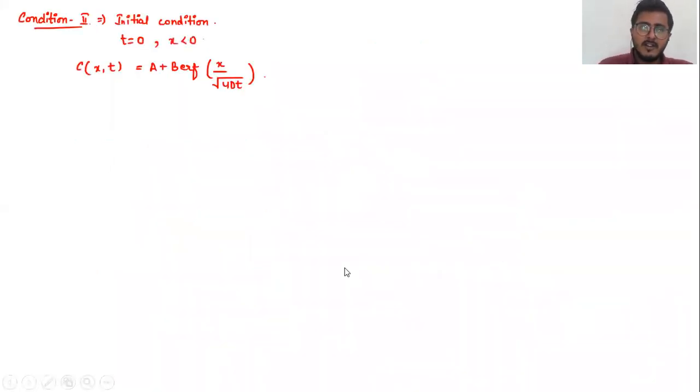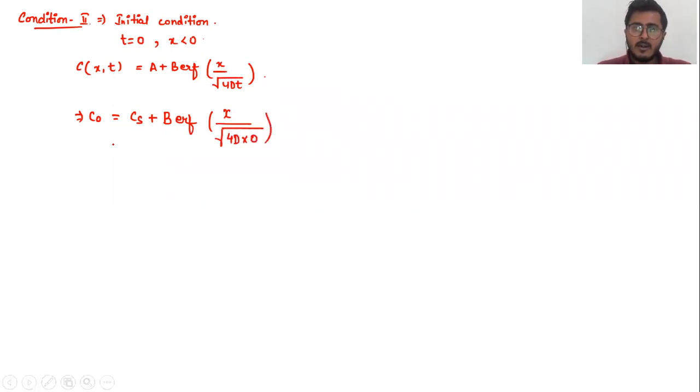So the concentration will be C naught, which is equal to A, which we have just now calculated as Cs, plus B, error function. Now, since it is less than 0 but we don't know any specific value, let us take it as x only, divided by root 4Dt.